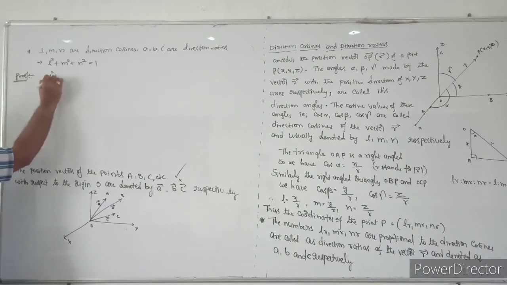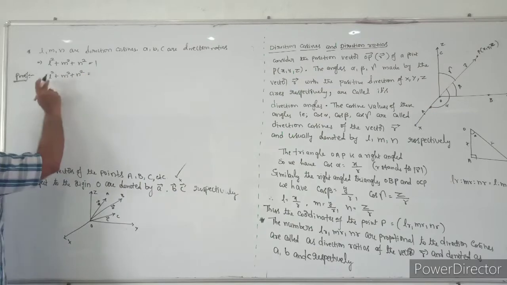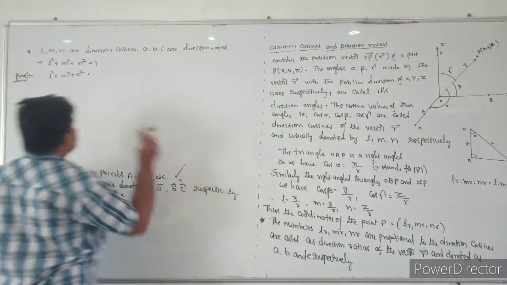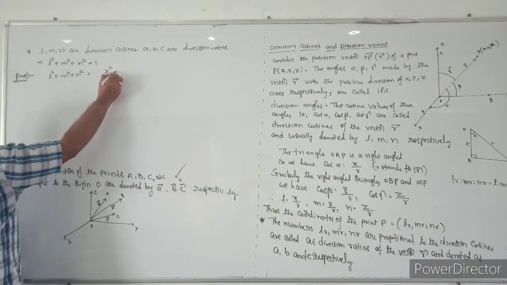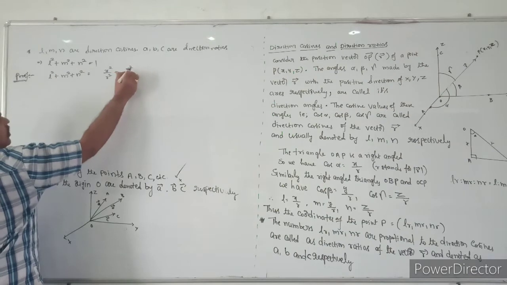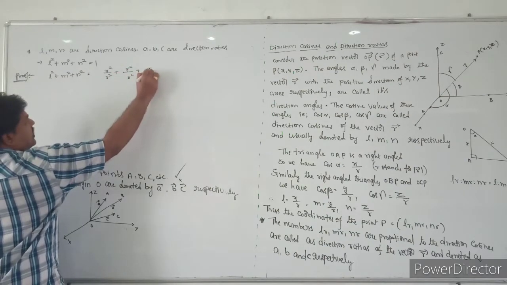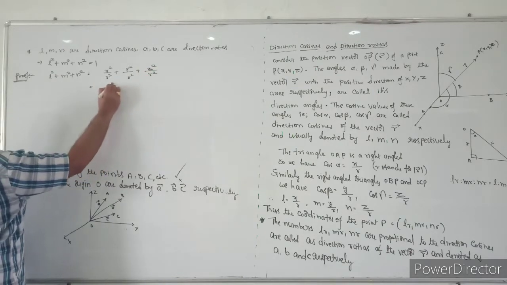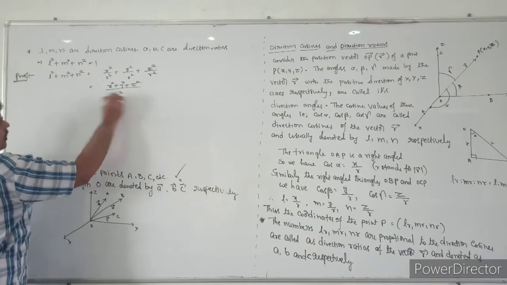l square plus m square plus n square is equal to, what is the l value? See this from the diagram. l is equal to x by r. So l square is x square by r square, plus m square is y square by r square, plus n square is z square by r square. If you take the LCM, x square plus y square plus z square by r square.